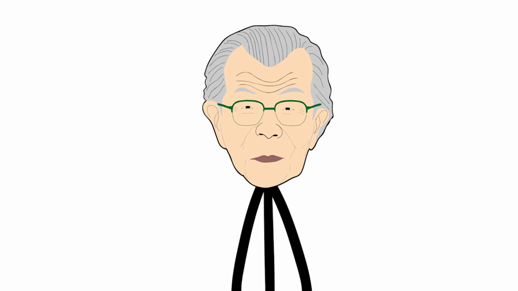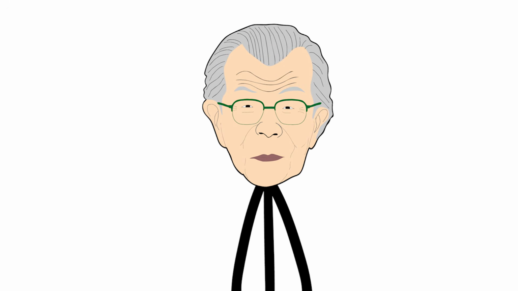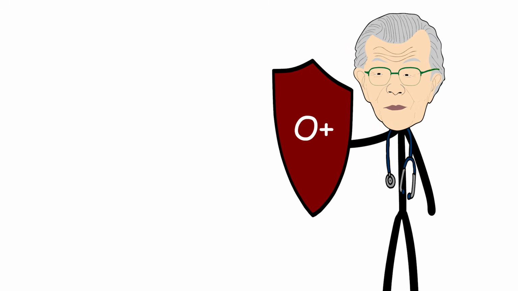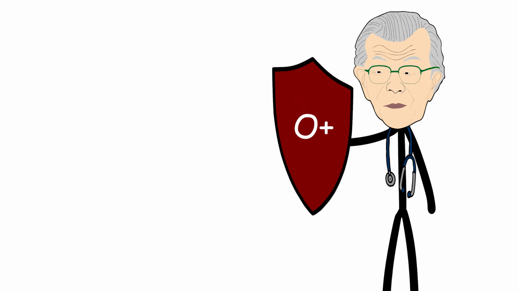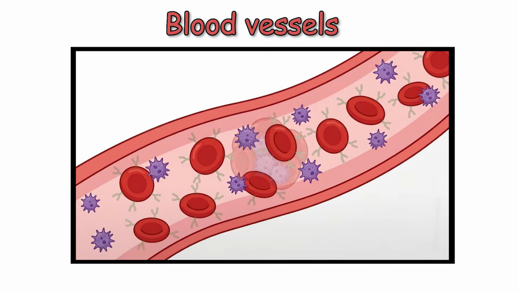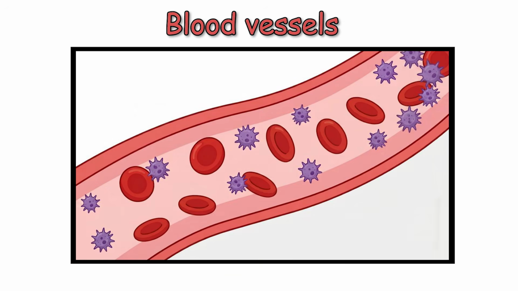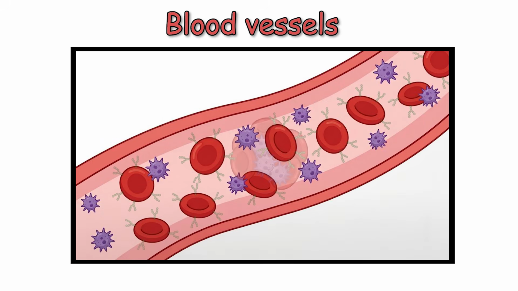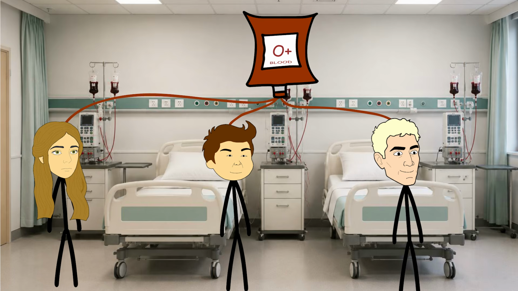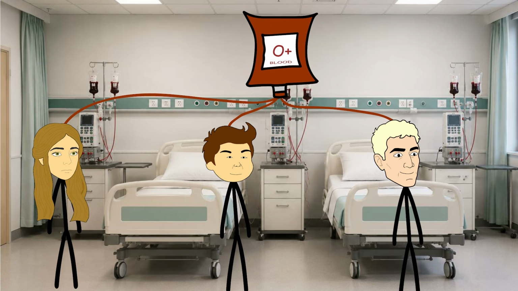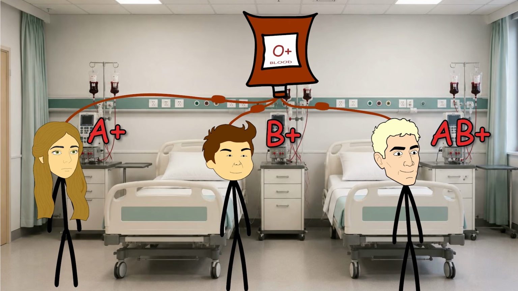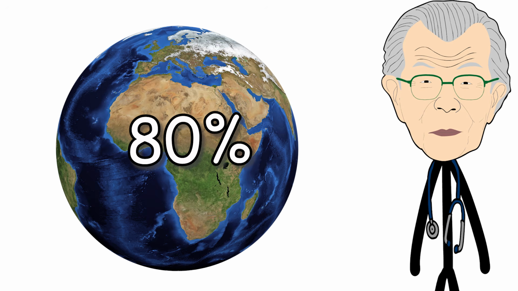Furthermore, this exact lack of surface sugars serves as a powerful evolutionary shield against severe malaria, as the parasite cannot easily bind your cells into the dense, fatal clusters that clog blood vessels. Finally, your red blood cells can be safely given to anyone with a positive blood type, making you a vital donor capable of supplying blood to roughly 80% of the entire population.